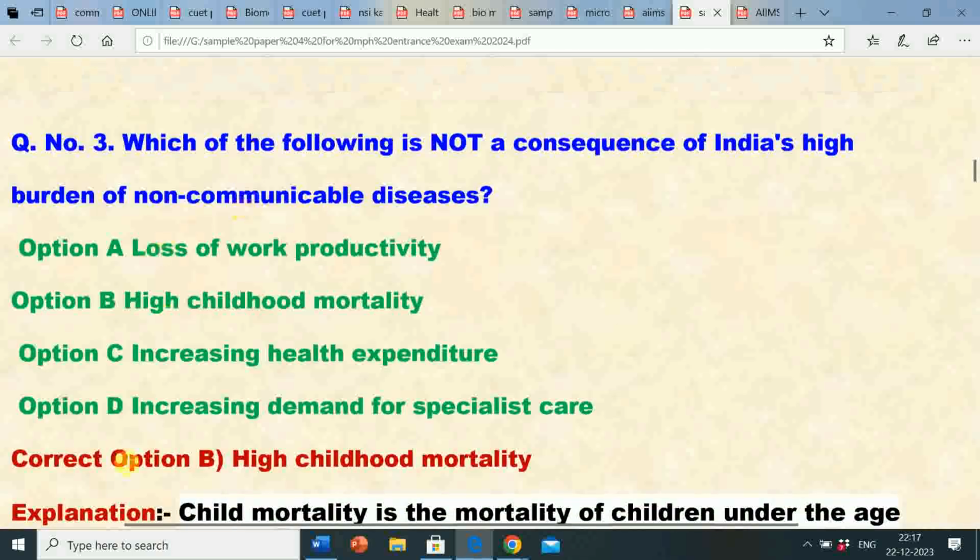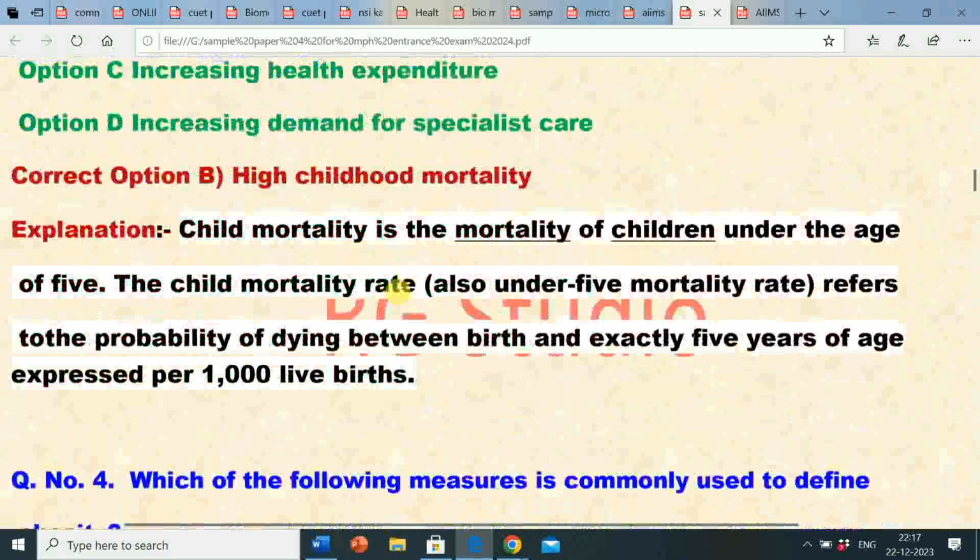And options A, C and D, that is loss of work productivity, increasing health expenditure and increasing demand for specialist care, are consequences of India's high burden of non-communicable diseases. Its explanation is, child mortality is the mortality of children under the age of 5. The child mortality rate, also under-5 mortality rate, refers to the probability of dying between birth and exactly 5 years of age, expressed per 1000 live births.